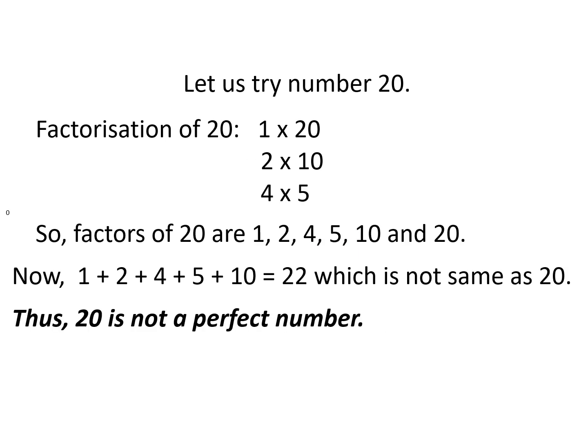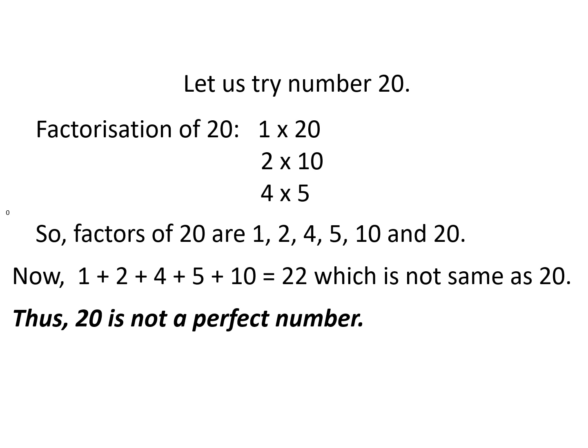Now let us try number 20. So factorization of 20 is 1 into 20, 2 into 10, 4 into 5. These are the only possibilities. So factors of 20 are 1, 2, 4, 5, 10 and 20. So let us try to add them together excluding the number itself. So 1, 2, 4, 5 and 10, all the proper factors, they add up to 22, which is not same as 20. Thus 20 is not a perfect number.